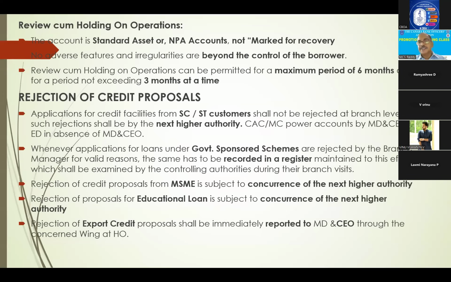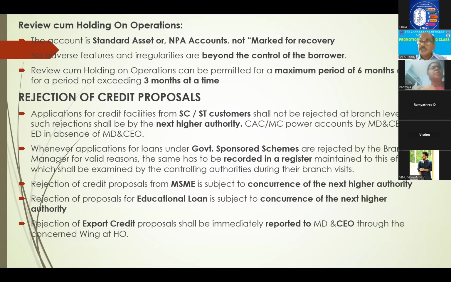In such conditions, if you say that repayment has not come and we will go for recovery, we will make it NPA and go for recovery. In such cases, the party will suffer, the unit will die. So to protect their interest, holding on operations have come. What is this holding on operations? When you are permitting holding on operations, the liability will be squeezed.